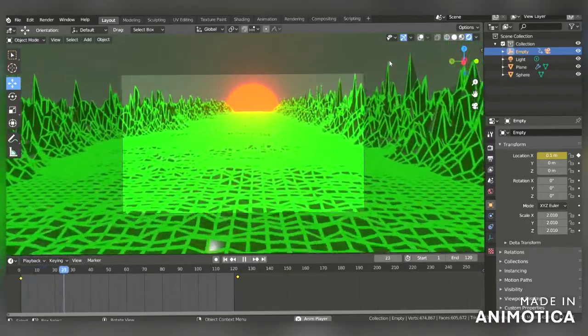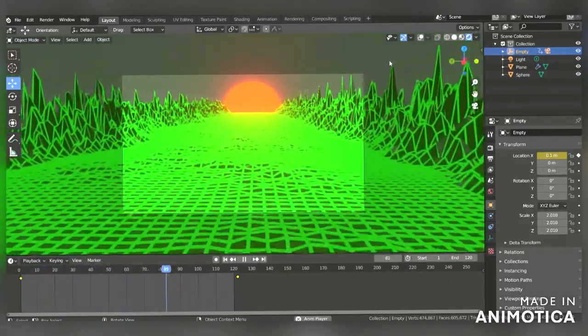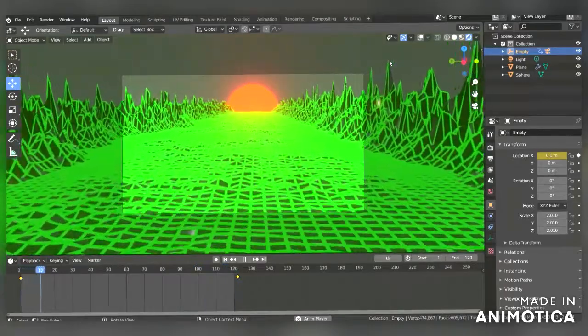Now play it. You can see a keyframe is ready.